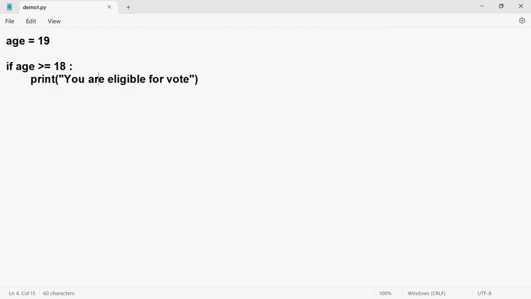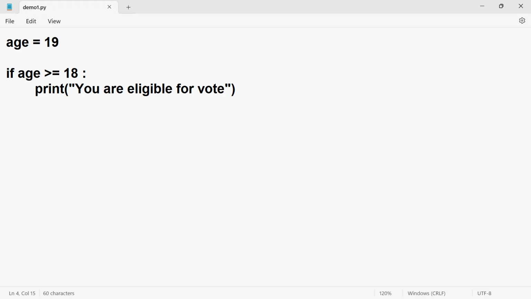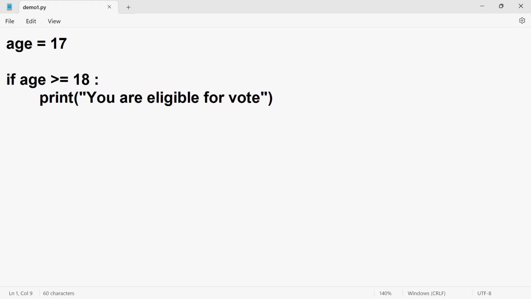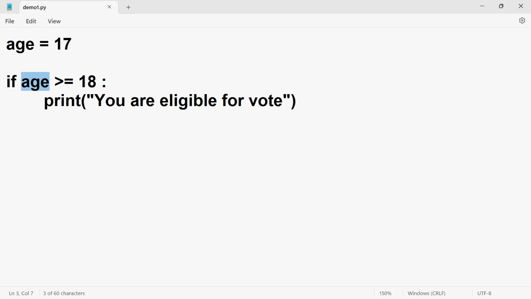Now, let us try to convert this condition into false and see what happens. Think like I'm mentioning here just 17. Now, 17 is greater than or equal to 18?